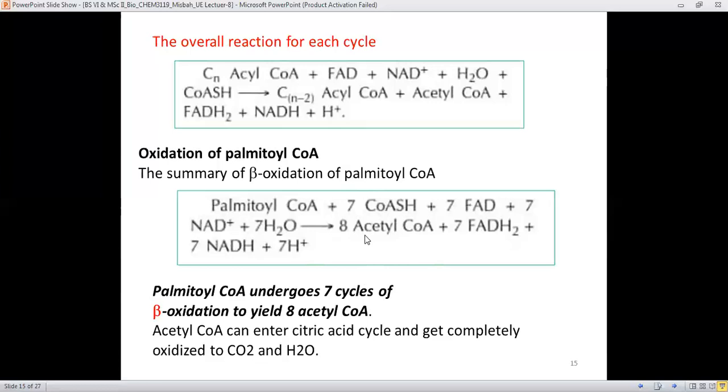Therefore, I will unite these two to give an overall count of 8 acetyl CoA. So palmitoyl CoA undergoes 7 cycles of beta oxidation to yield 8 acetyl CoA. And you know that these acetyl CoA will enter the citric acid cycle and will be completely oxidized to carbon dioxide and water.